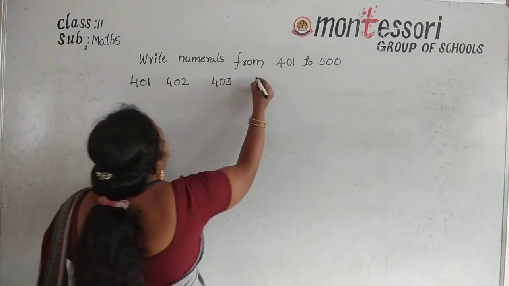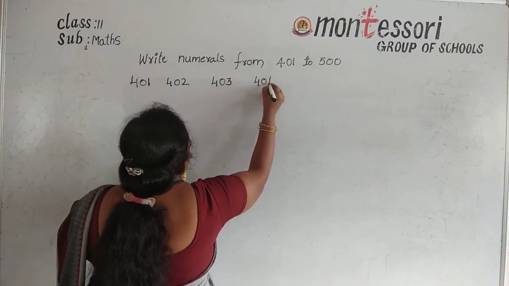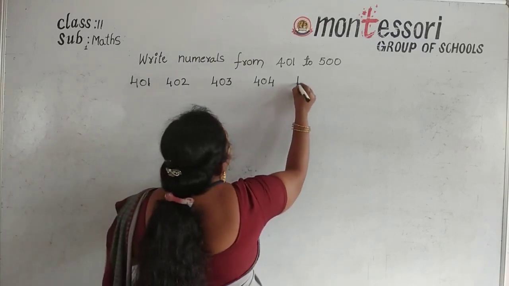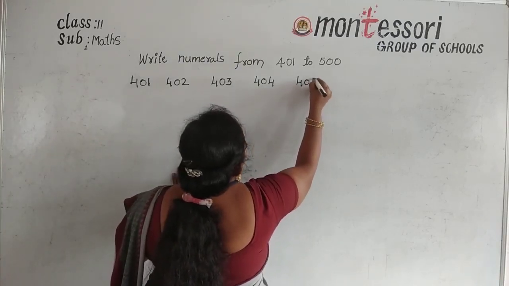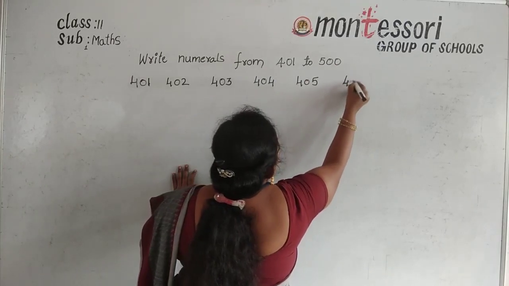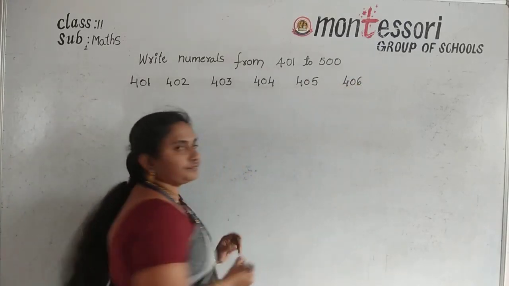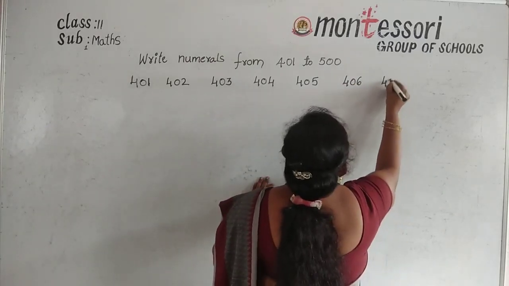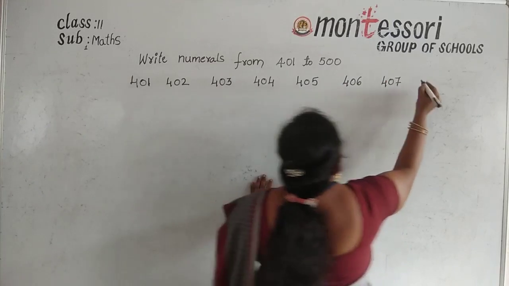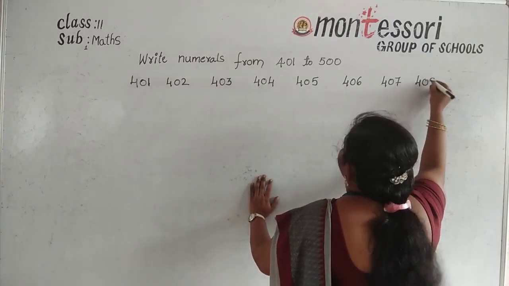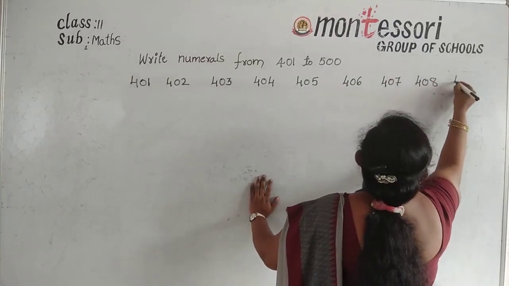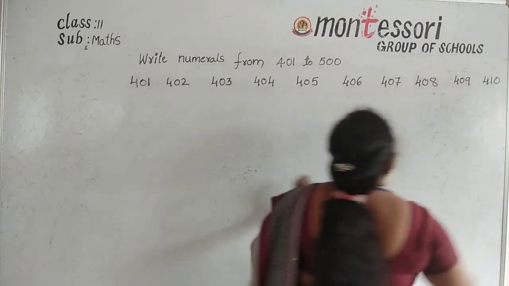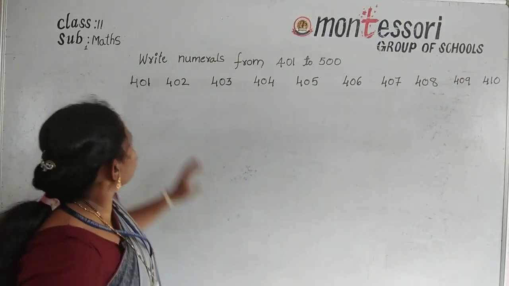And next number 404, and next number 405, and next number 406. Okay, and next number 407, and next number 408, and next 409, and next number 410. Okay, understood all of you?